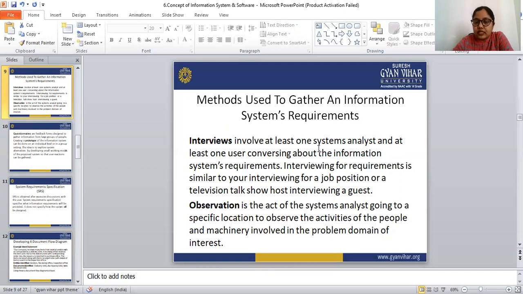Observation is the act of the system analyst going to a specific location to observe the activities of the people and the machinery involved in the problem domain of interest.